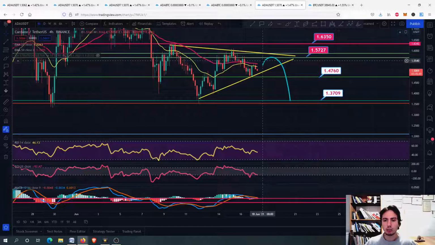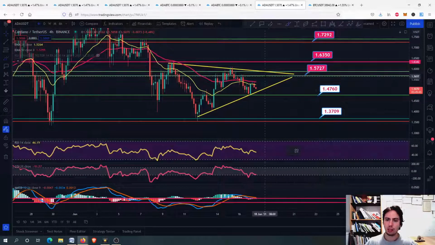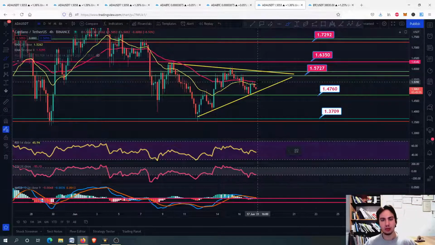So after this squeeze point, guys, we might be going downwards, but there is a possibility that we go upwards. The probability, guys, of going down from this bottom trend line is higher than going upwards. I will tell you now, but of course you always have to keep that in your mind. But of course, guys, we might go upwards.